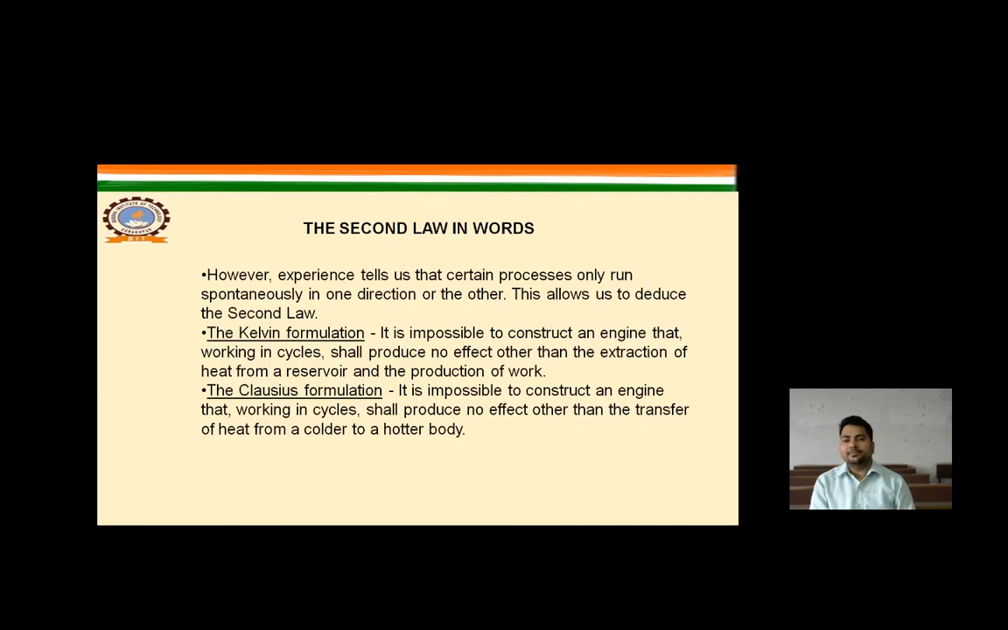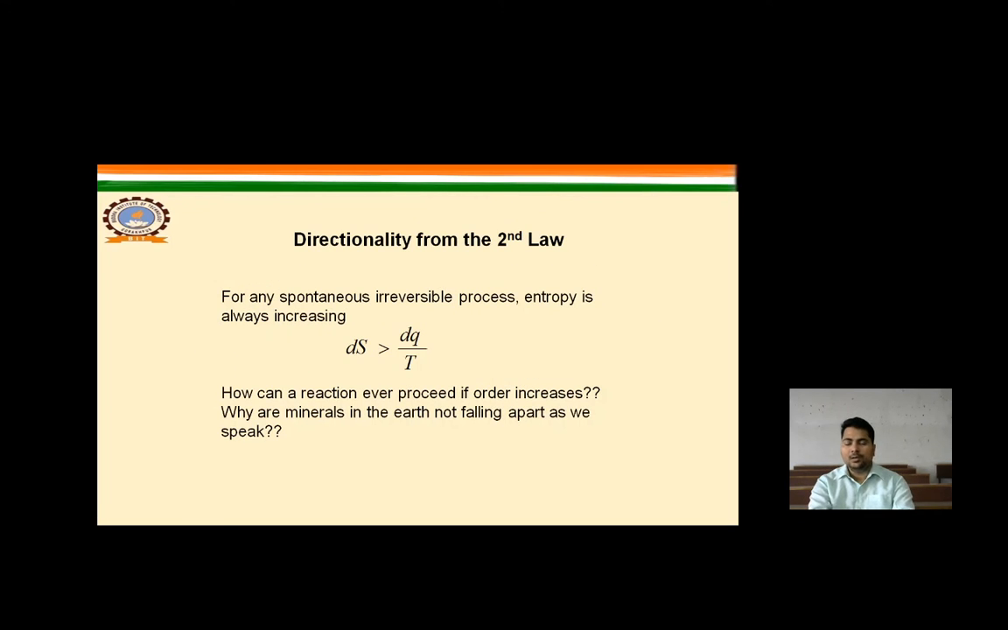The Clausius statement indicates the transformation of heat from a higher body to a lower body, but the Kelvin-Planck statement says there is no 100% conversion of heat into work; some part must go into the heat sink, into the environment. Directionally, from the second law, for a spontaneous irreversible process, entropy is always increasing: dS is greater than dQ by T.